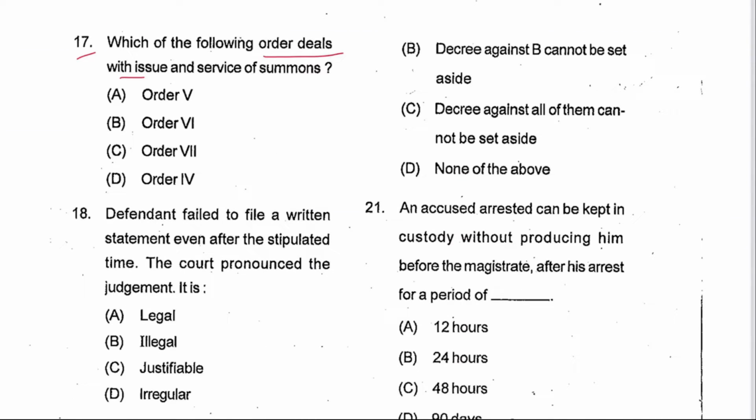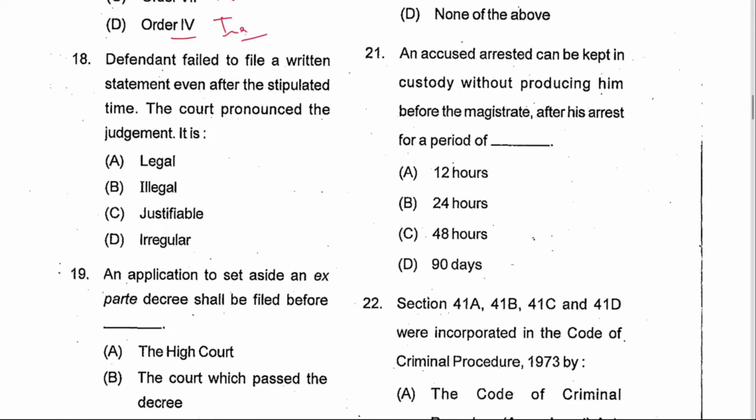Next 17. Which of the following order deals with issue and service of summons? Order 5. A is the answer. It is a very common question, a very easy question. What is in 6? Pleading. What is in 7? Plaint. What is in 4? Institution of suit.